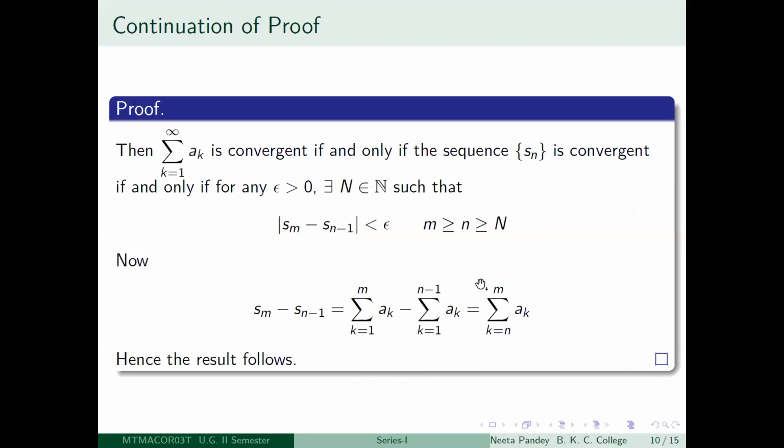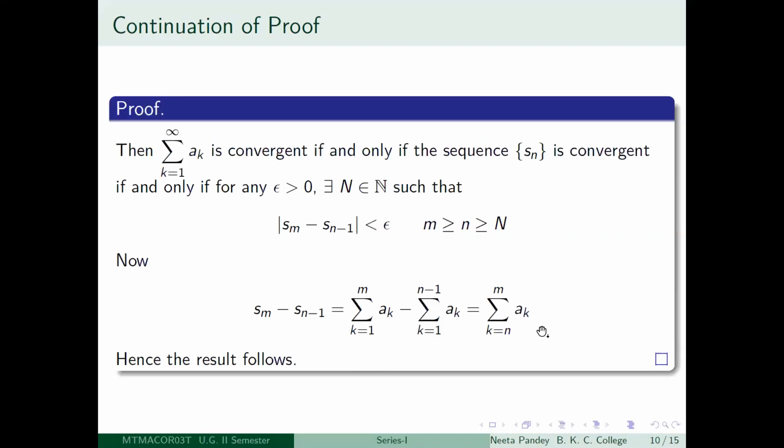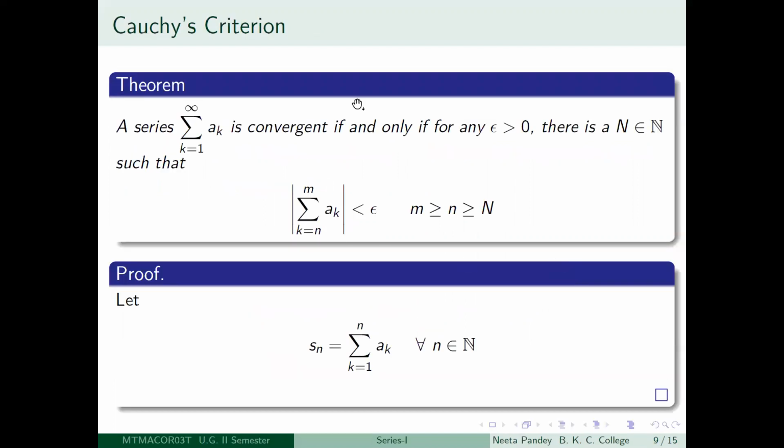So all you're left with is summation k equal to n to m of ak. Therefore, your Cauchy's criterion is satisfied. And this is a necessary and sufficient condition, right? If and only if this happens, and then you just made an observation that this is actually equal to this, therefore the Cauchy's criterion is true, right? That you will have such a situation.